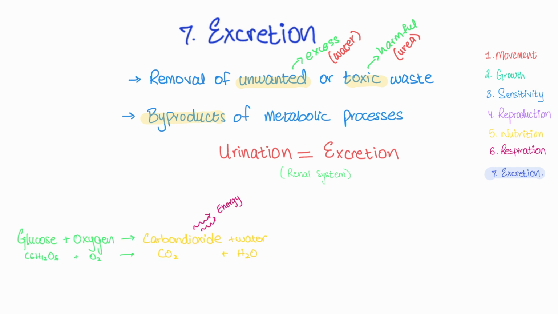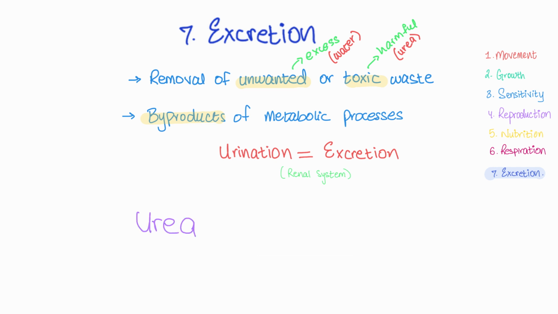So the byproducts of respiration are carbon dioxide and water, right? This water is what's excreted in the urine. Then there's the toxic waste urea, which comes from the breakdown of proteins. But how are we going to know when there's excess water or toxic waste in our body? Our body actually tells us.